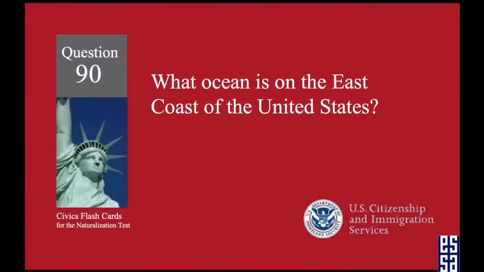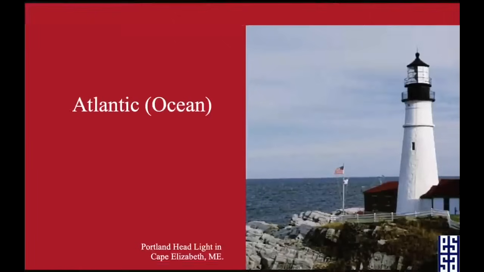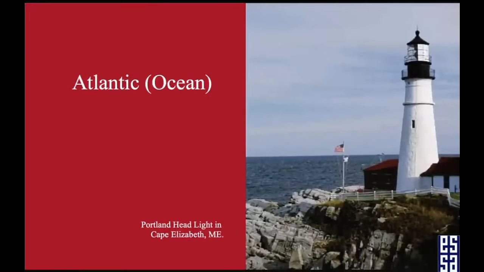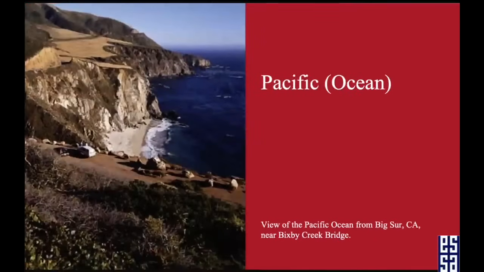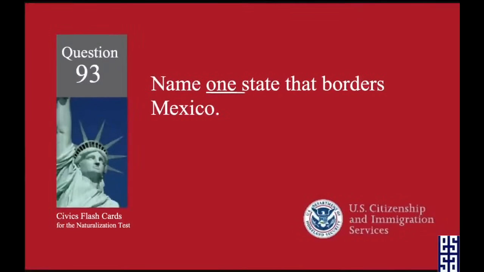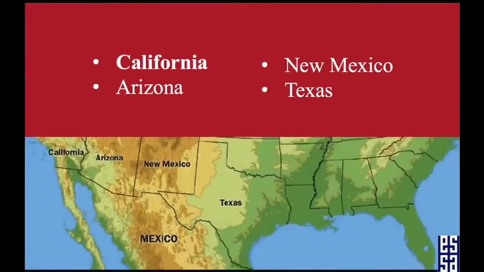Okay. What ocean is on the east coast of the United States? East coast, we have the Atlantic Ocean. What ocean is on the west coast of the United States? On the west coast, we have the Pacific Ocean. Name one state that borders Mexico. California.